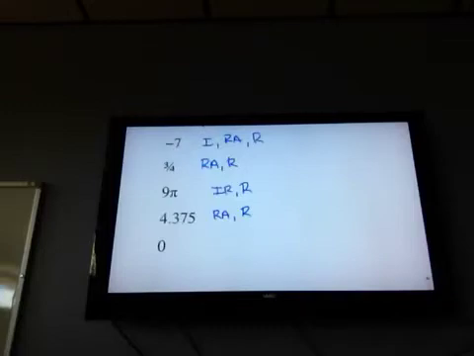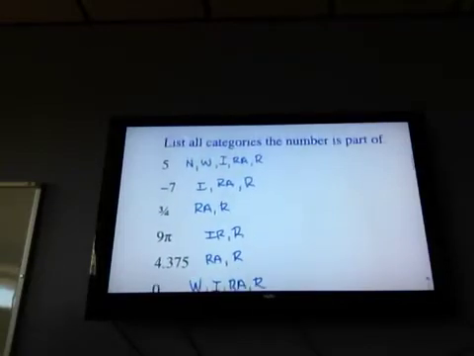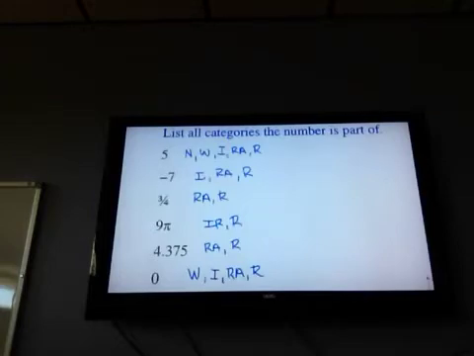And then 0. So I think about my little chart. Where does this fit in? I start at the bottom. Don't start at the top, that's harder. At the bottom. Natural number? No. Whole number? Yep. And then everything above it. So whole number, integer, rational, and real. All right, so this is one type of question that I'm going to want you to do with that information about the real number system. One type of question that I want you to be able to do.